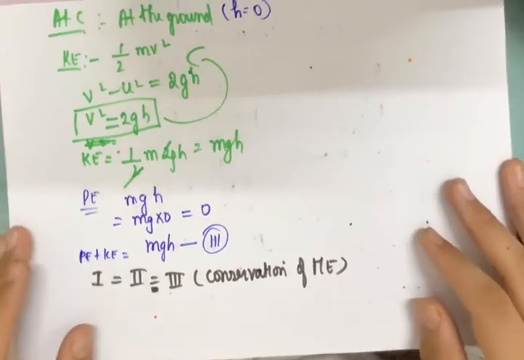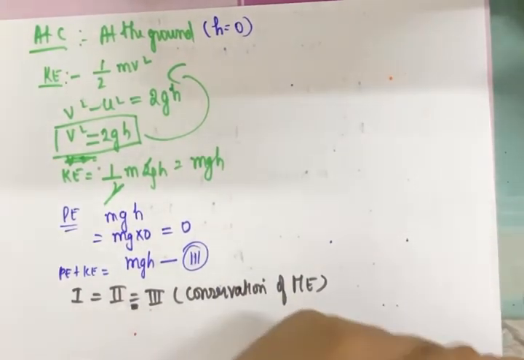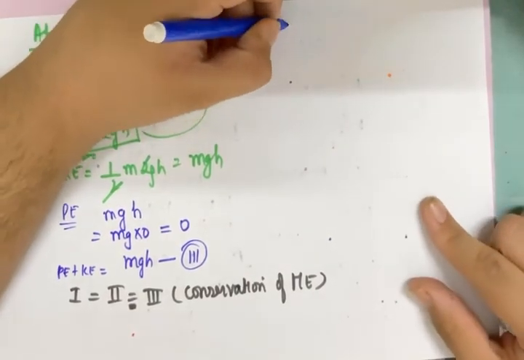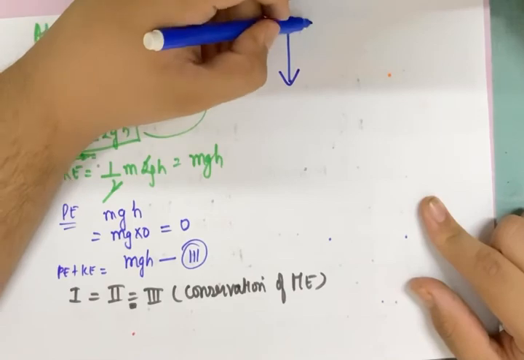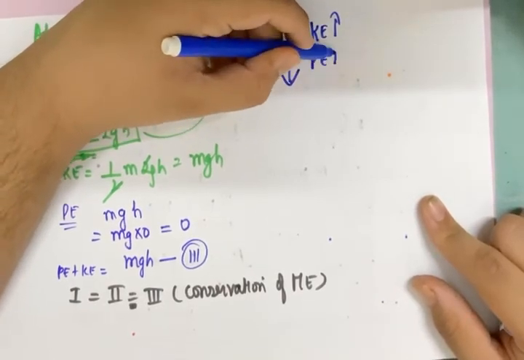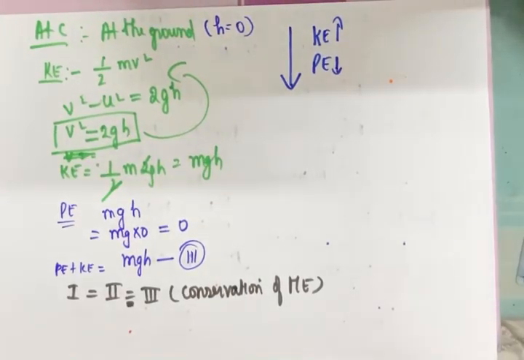Alright, now illustrating one more thing to you, which is often asked as a 1 marker. Okay, before we move on to the graph I was talking about, I know that as I am going down the height, I can see that kinetic energy will increase and potential energy is decreasing. This is what I have seen in these three comparisons. Okay, kinetic energy increases from 0 to a certain value and potential energy decreases from a certain value to 0 as I move down. The opposite trend is for as I move up.